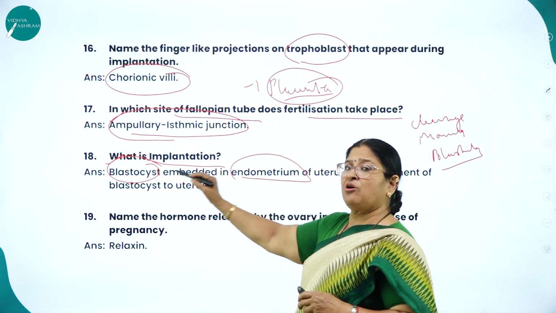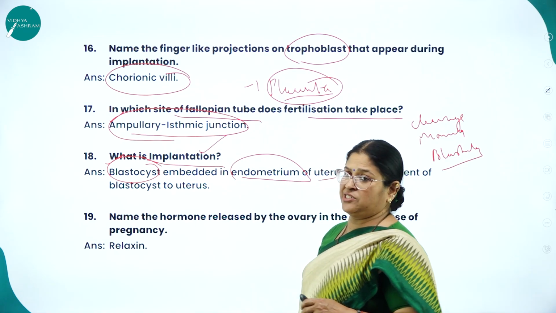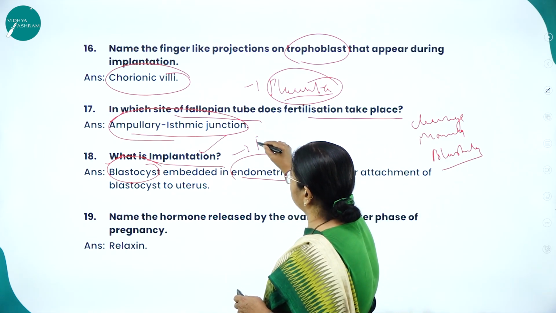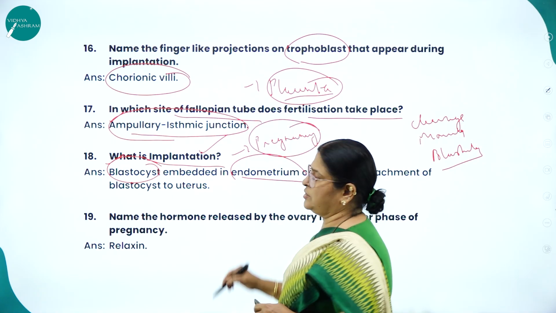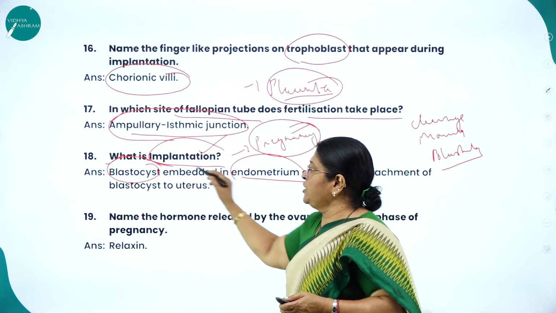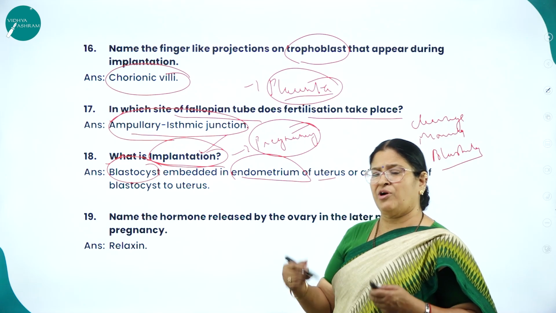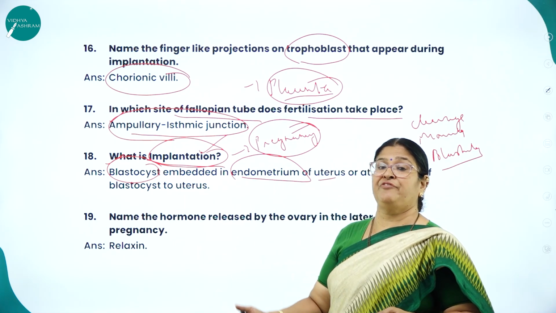The attachment of the blastocyst to the endometrium wall of the uterus is called what? Implantation. What is implantation in other words called? Pregnancy. This is a very important term. In everyday life, we use this word pregnancy, but implantation is nothing but attachment. Thereon, the development of the fetus will take place.